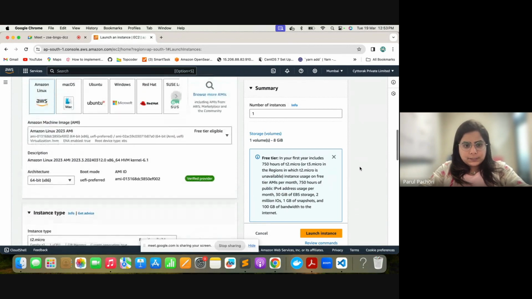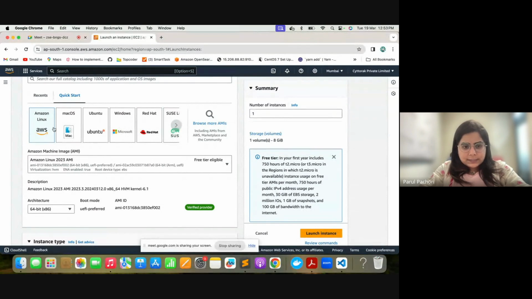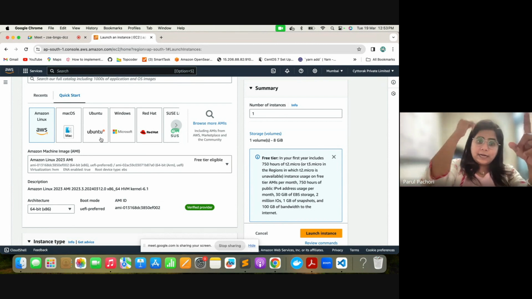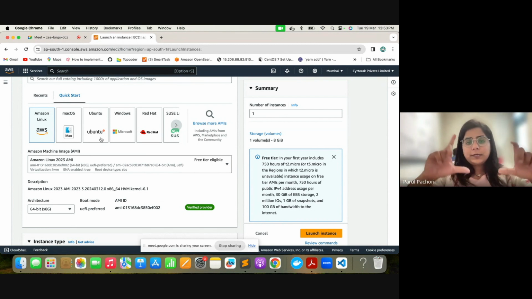So what happens is, you can consider this basically as either an operating system or a snapshot. For example, I have a system. I take a snapshot of it, which means I've clicked a photo of it and put it in a file. Next time when I have to bring up another instance, I can use that same image and bring up another instance, which will look identical to the instance as it was at the point when I took the snapshot or image.